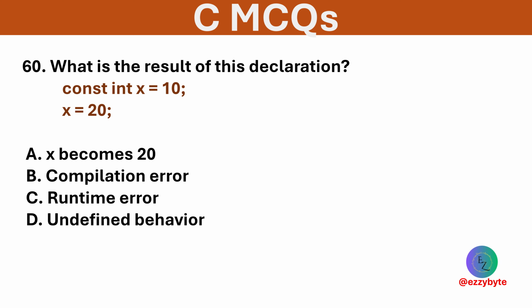What is the result of the following declaration? Options are x becomes 20, compilation error, runtime error, and undefined behavior. Option B is correct. A const variable cannot be modified. This causes a compile-time error.